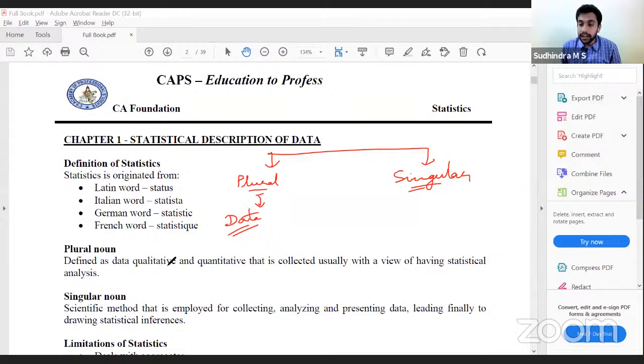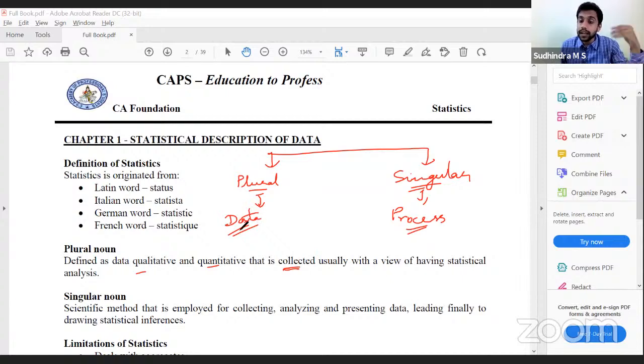Plural noun is defined as data, whether qualitative or quantitative, that is collected usually with the view of having statistical analysis. So data collected for the purpose of analyzing it is called statistics. The data itself is called statistics. Singular means one, so it is a process. It is that process which we will employ to collect, analyze, and present the data.